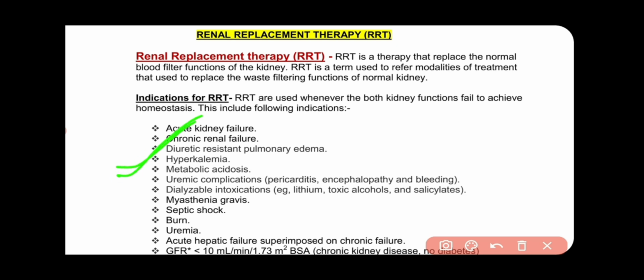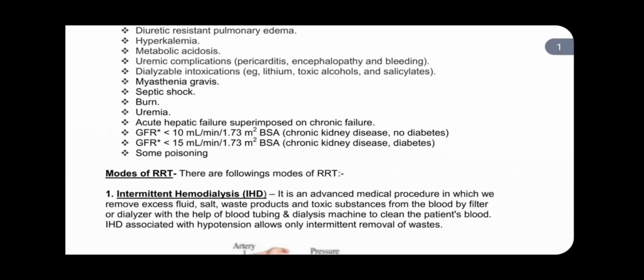Other indications are metabolic acidosis, uremic complications like pericarditis, encephalopathy and bleeding, and dialyzable intoxication like intoxication with lithium, toxic alcohol, salicylate and others. Also myasthenia gravis, septic shock, burn, uremia, and acute hepatic failure superimposed on chronic failure.